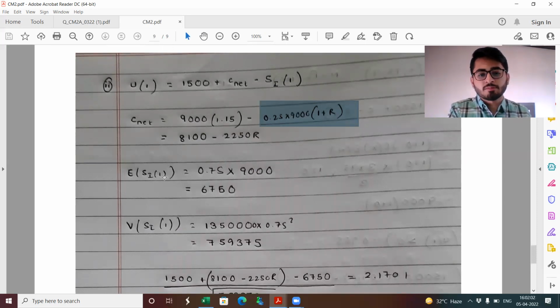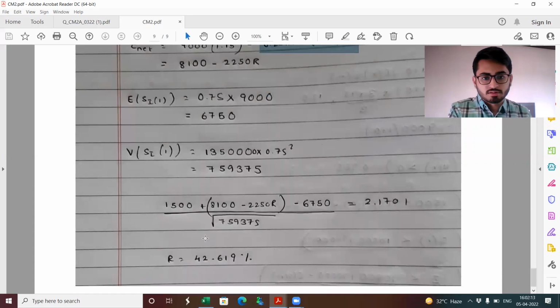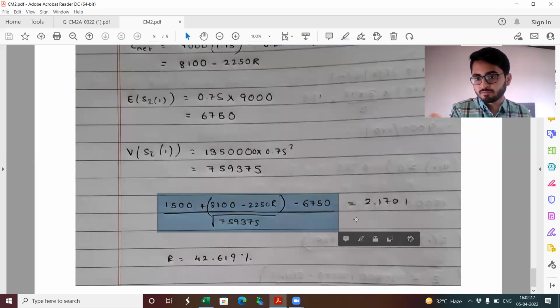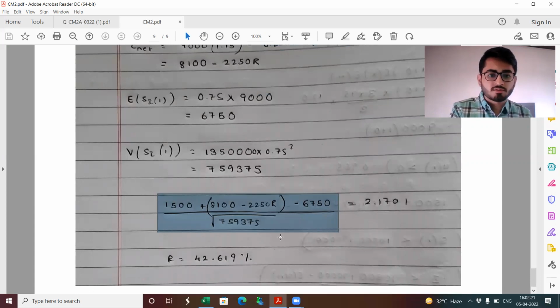The expected claim amount which the insurance company will pay will be 75% of 9,000, which comes out to be 6750. Variance of S_I again comes out here, and then we know that, just as with the previous part, this is the 1 percentage point. This should be equal to 1.5 percentage point, which should be equal to 2.1701. Solving this, R comes out to be 42.619%.